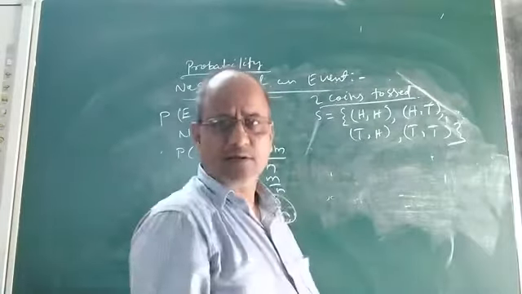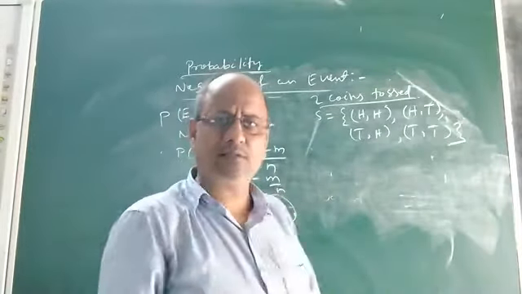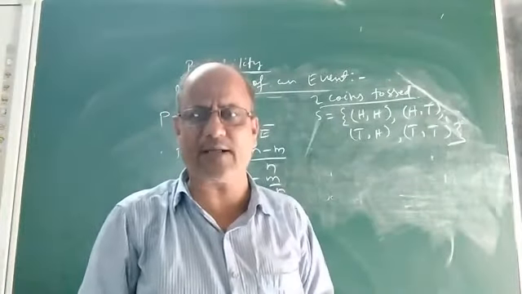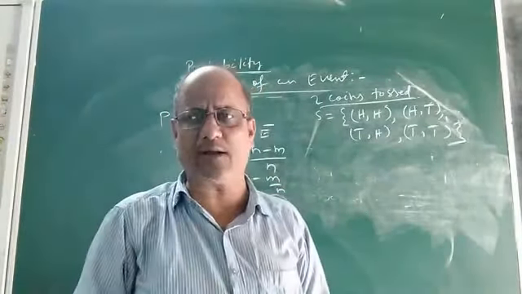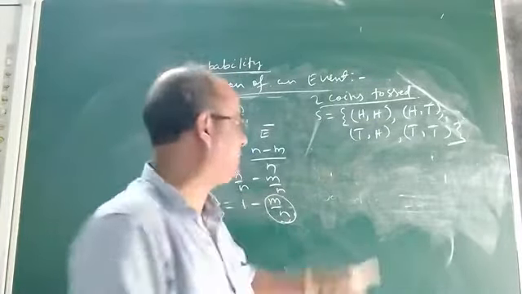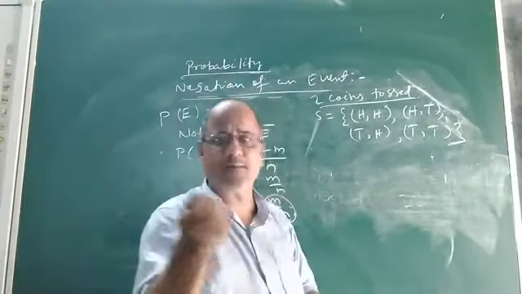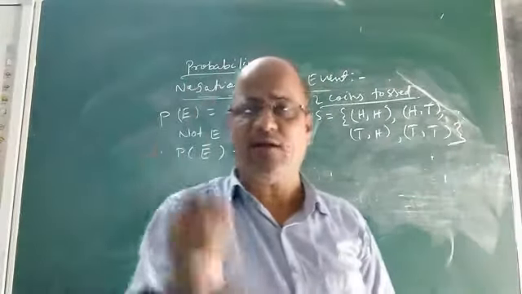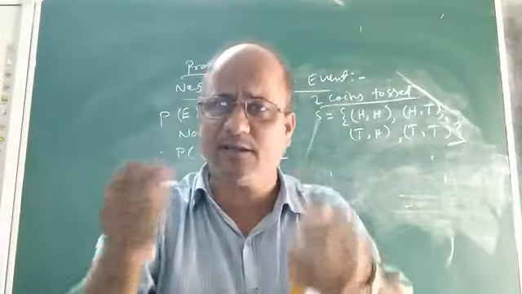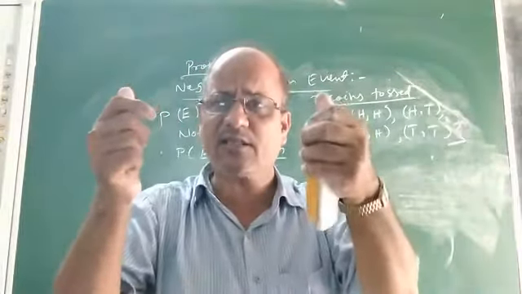Now, what will happen if we toss 3 coins at a time? In this case, what will be the total number of outcomes? The total number of outcomes will be 8, 2 to the power 3. If we remember a formula, we can easily find the total number of outcomes when 2 coins are tossed simultaneously or 3 coins are tossed simultaneously.